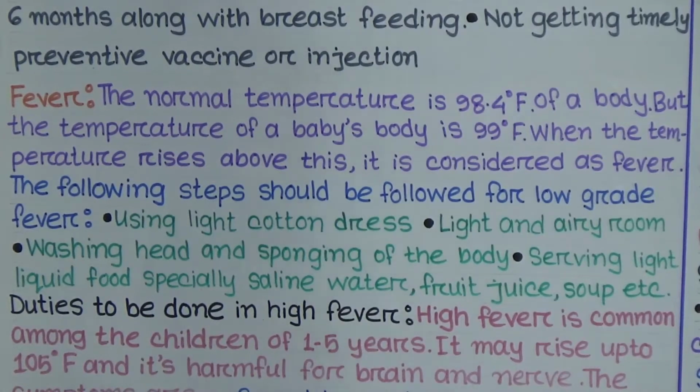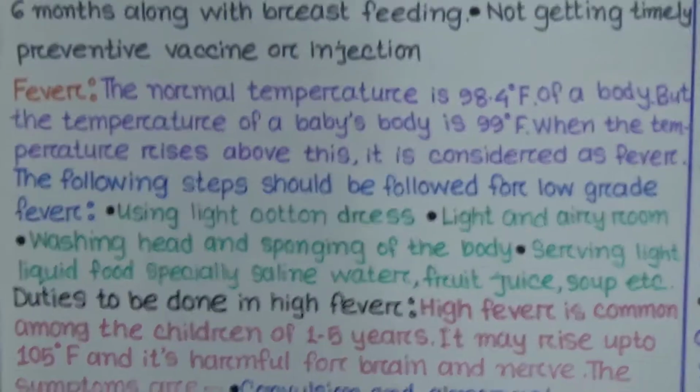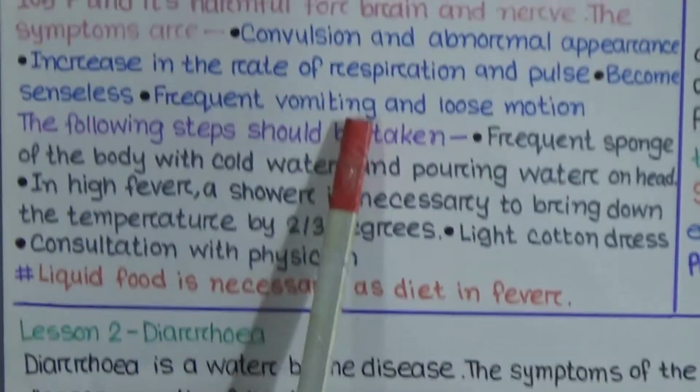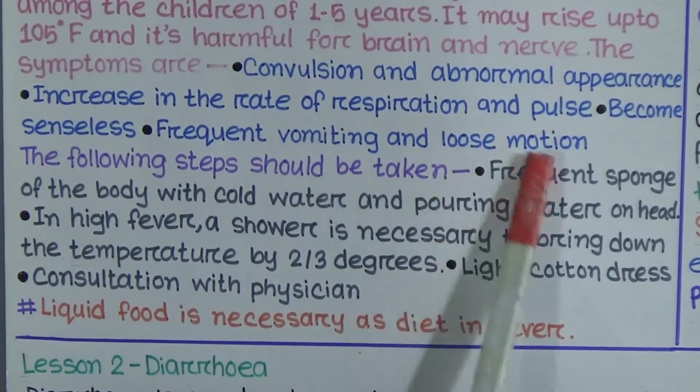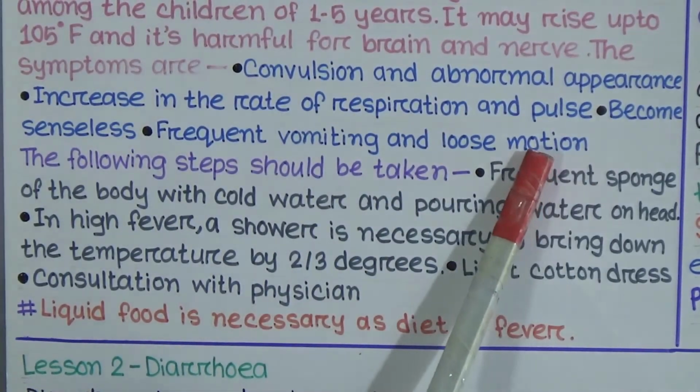The symptoms are these, so how can we understand that a child is suffering from high fever? Convulsion and abnormal appearance, increase in the rate of respiration and pulse, becoming senseless, frequent vomiting and loose motion. These are the symptoms of high fever.